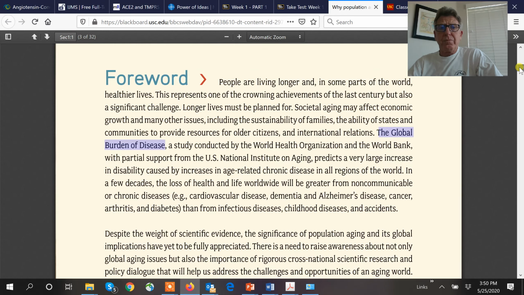Over and over again, we're going to hear about this concept of chronic diseases, and the impact that it has in your community and worldwide. What's a chronic disease? I talked about it already. Cardiovascular disease, dementia. The cost of this is enormous. Your copay, but more important, insurance companies.